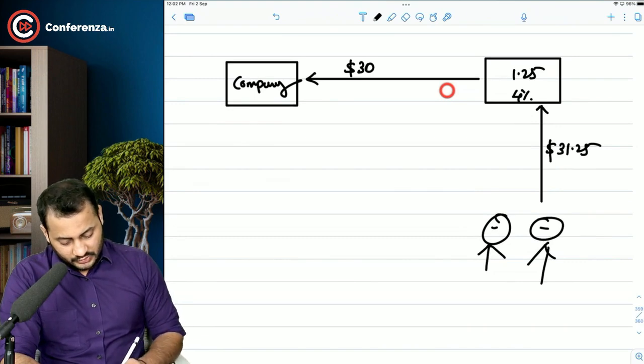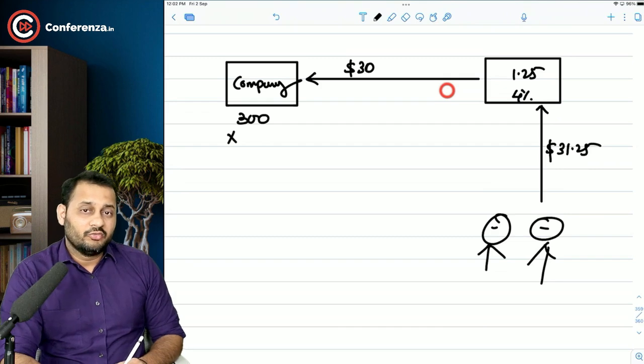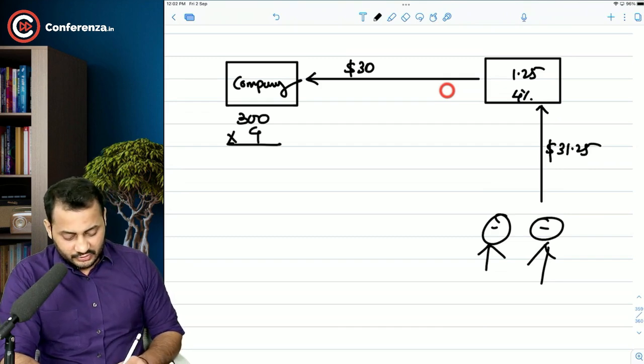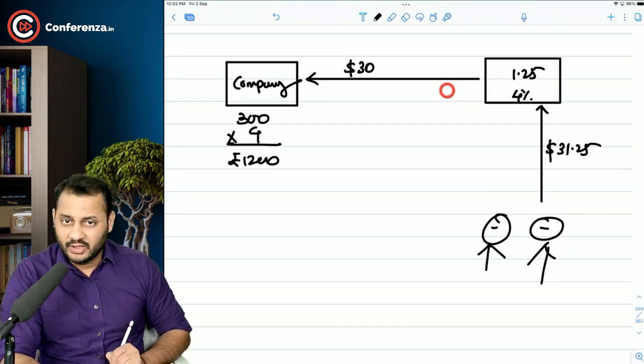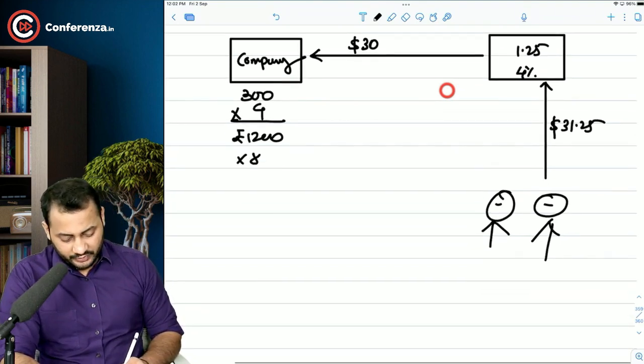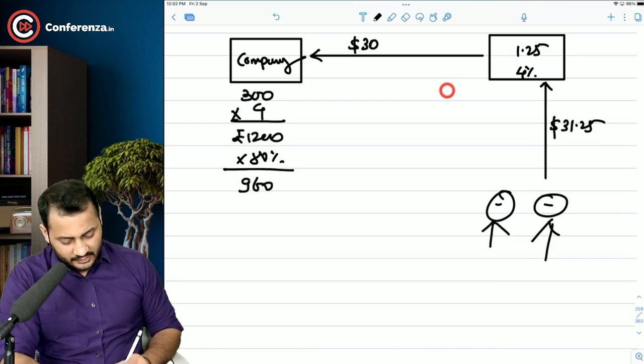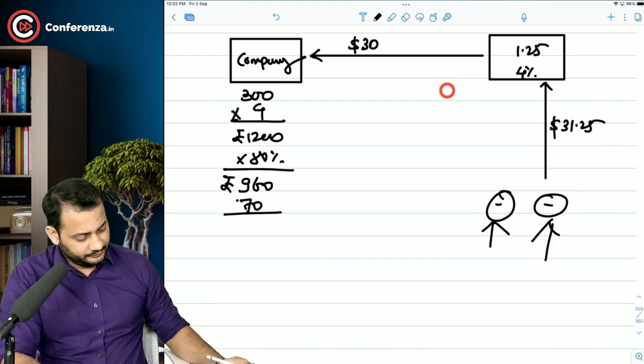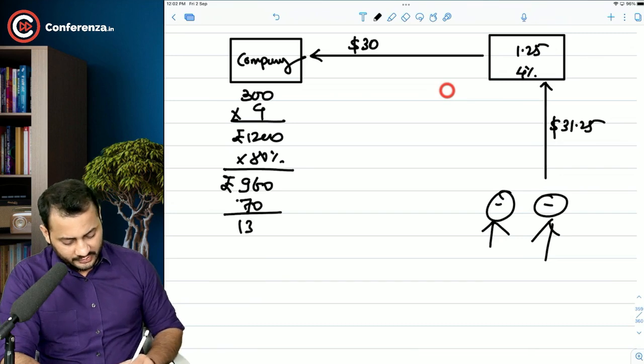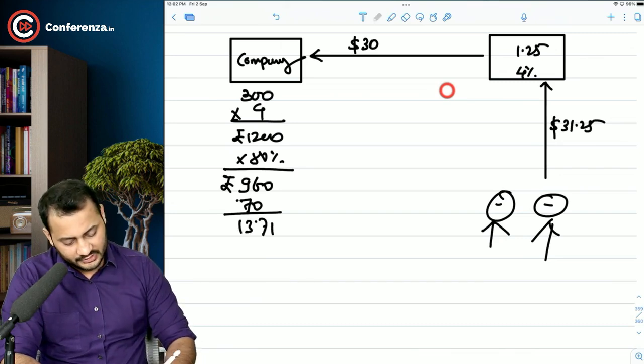Okay, so this is in total, but when we talk about per share, it will be like this. We have a price of 300 for 1 share and we want to include 4 shares in 1 GDR. So in terms of rupees it will be 1200, and we want to issue it at 80% price only. So 1200 into 80% is 960, and that is in rupees. When converted with 70, it will be around 13.71. So what will happen? Just have a look.